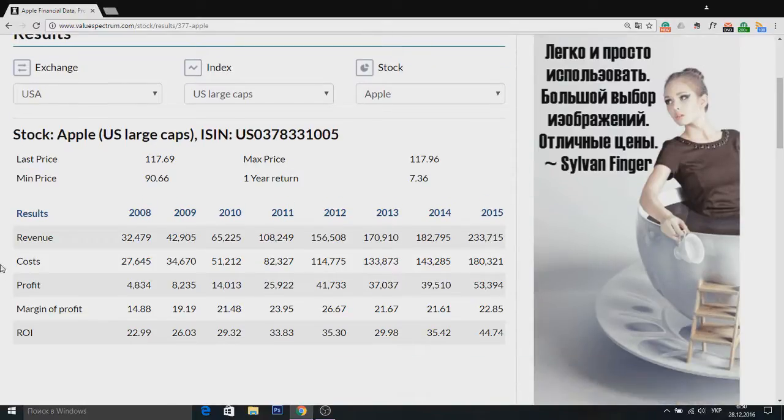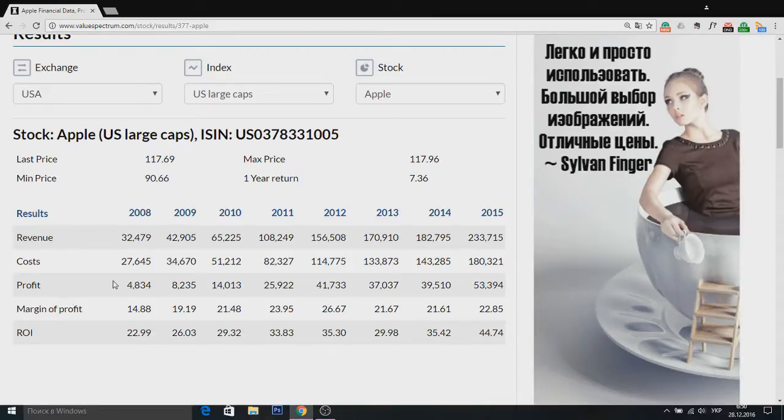About the costs, we see almost the same situation as with revenues. Its minimum level in 2008 over $27 million and maximum level in 2015 over $180 million.